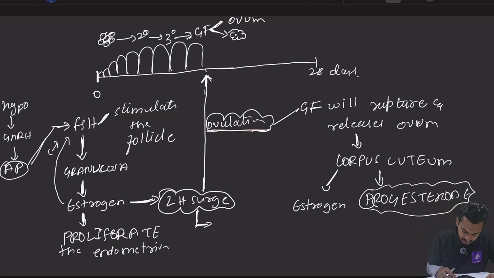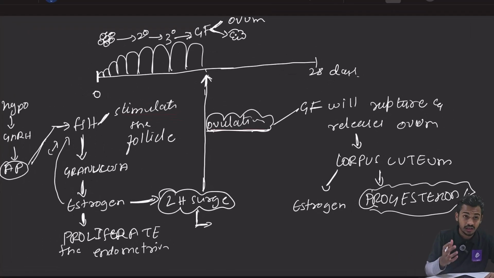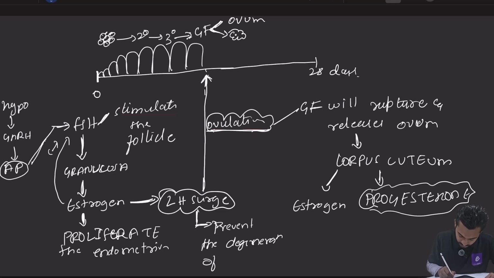LH will protect the corpus luteum, and this LH will prevent the degeneration of corpus luteum. तो याद रखे दोस्तों, तो एलएच के दो इंपॉर्टेंट फंक्शंस हैं. पहला इंपॉर्टेंट फंक्शन क्या है? एलएच सर्ज will bring ovulation. और दूसरा इंपॉर्टेंट फंक्शन क्या है दोस्तों? एलएच will protect corpus luteum, LH hormone will protect corpus luteum.